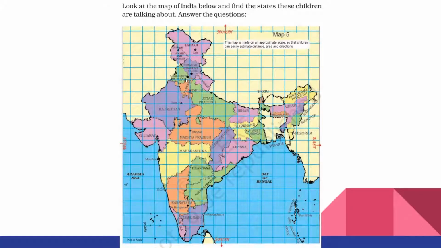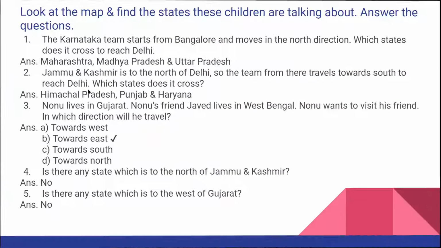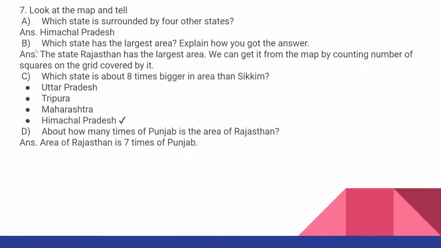So which state is surrounded by 4 states? We can take it as Himachal Pradesh. Which 4 states? Jammu Kashmir, Punjab, Haryana, and Uttarakhand. So these 4 states are surrounding Himachal Pradesh. So we can write the answer as Himachal Pradesh. So which state is surrounded by 4 other states? Himachal Pradesh. I have shown you in the map.